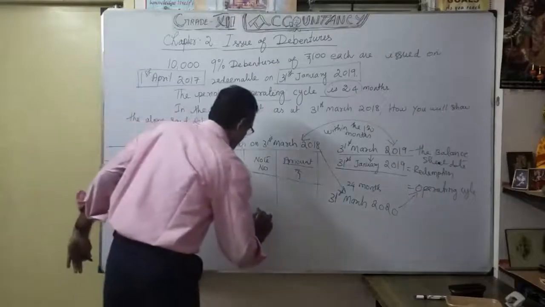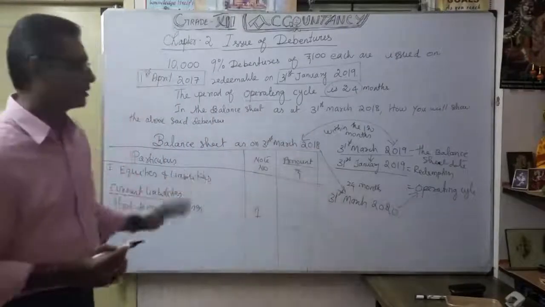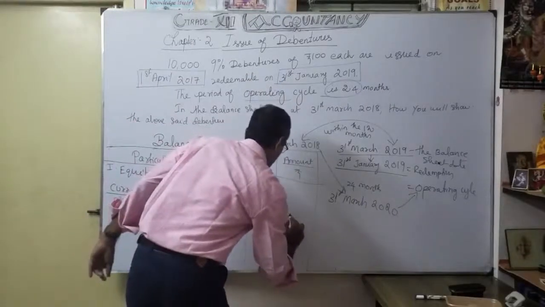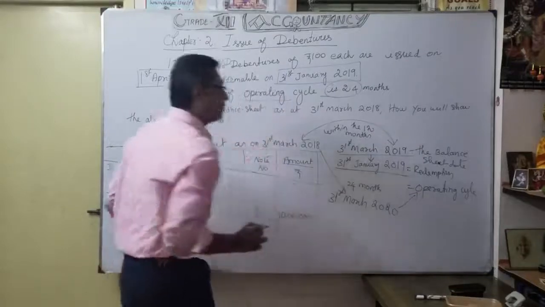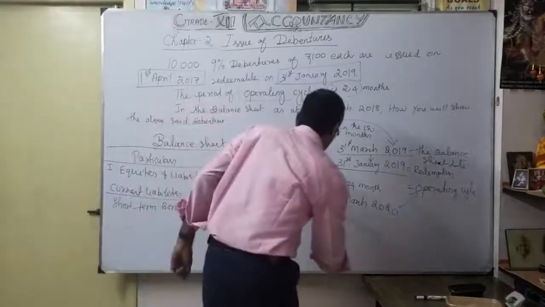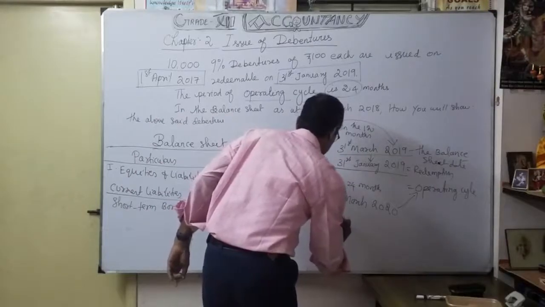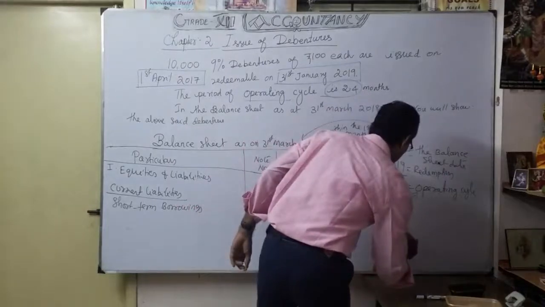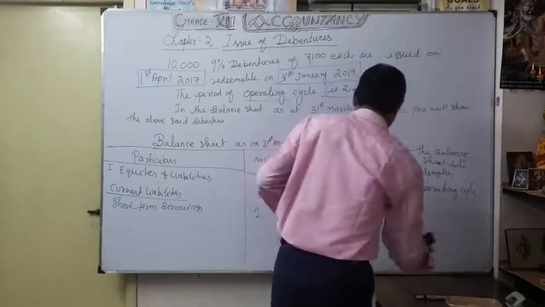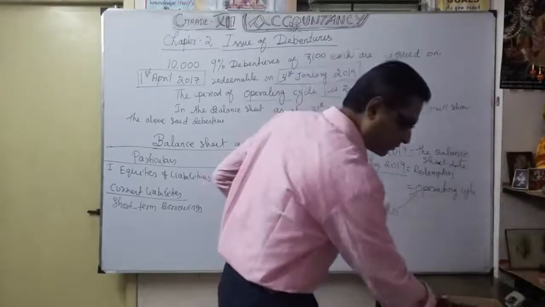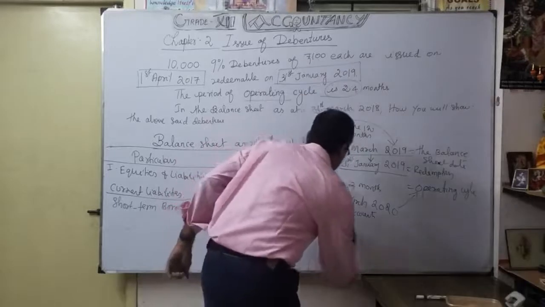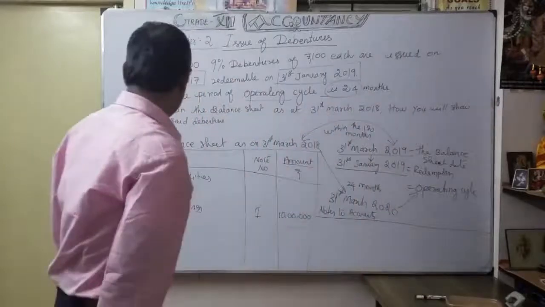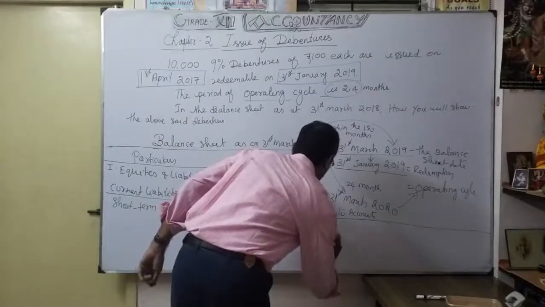Okay, so note number 1, according to this discussion, the amount is 10,000 into 100, that is 10 lakhs. So how am I going to write in notes to accounts? As you know, notes to accounts is the heading. You write note number 1. Under that we write short-term borrowings. That's our note number 1, short-term borrowings.